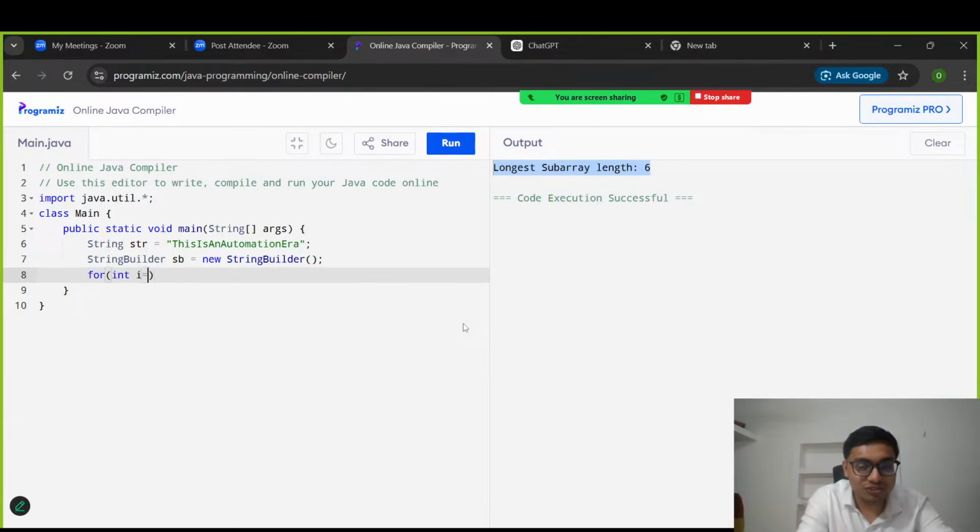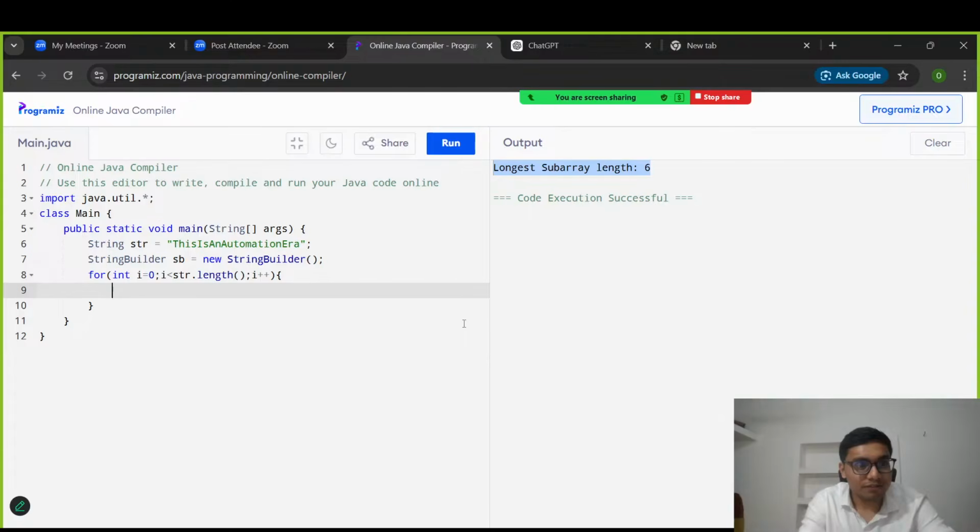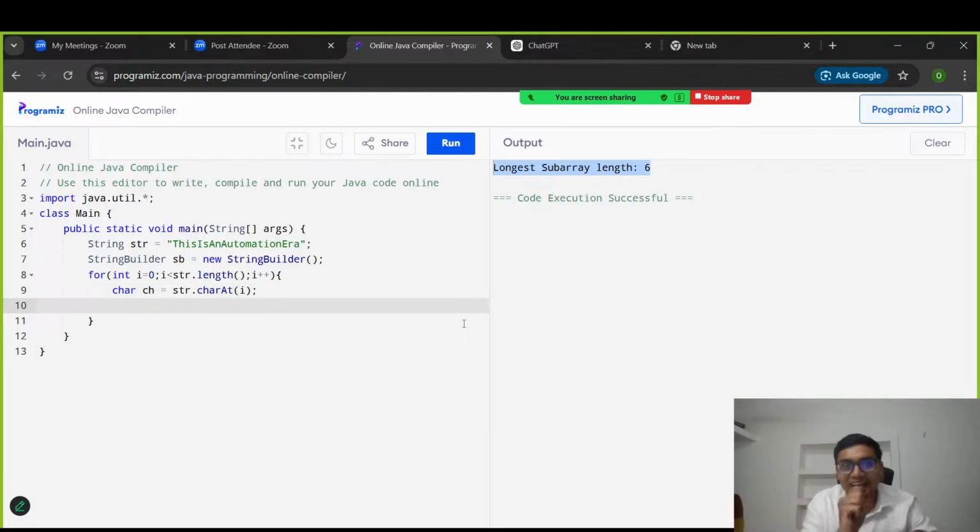Each character: int i is equal to 0, i less than str dot length, then i plus plus. Fine. Then after that, let's access the current character. That will be a char, not int. So char ch is equal to str dot charAt the index i. Now I'm going to check whether it is uppercase or lowercase.